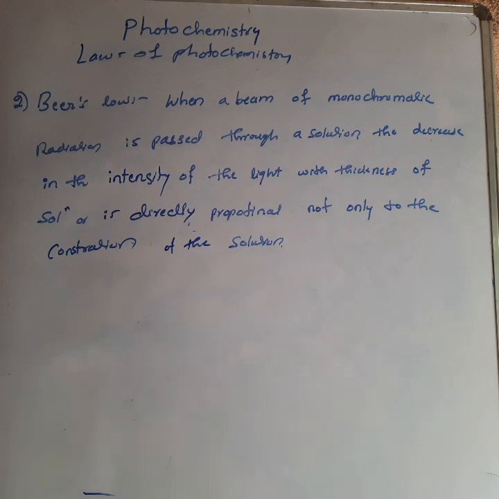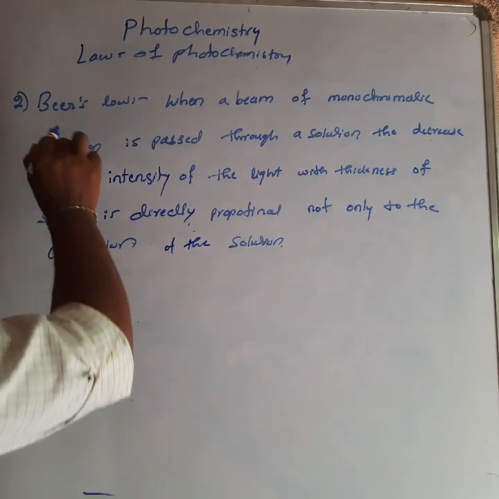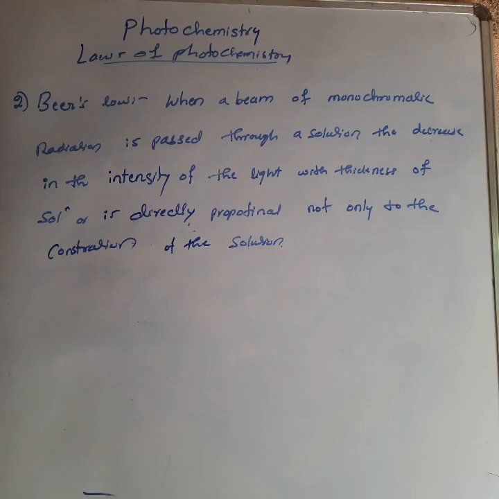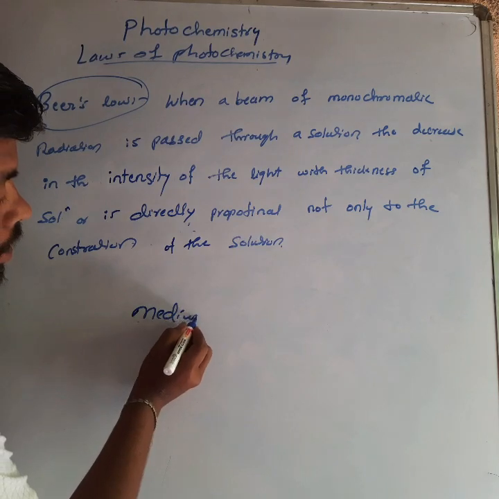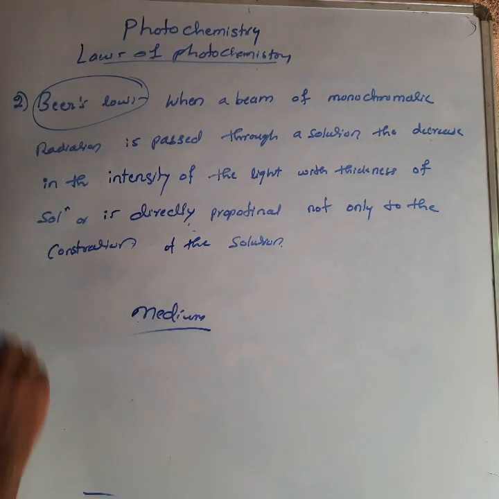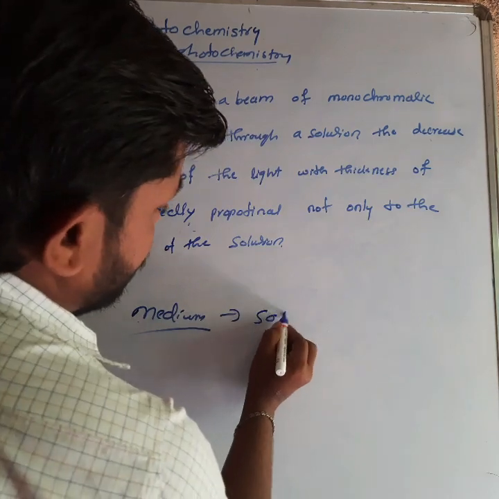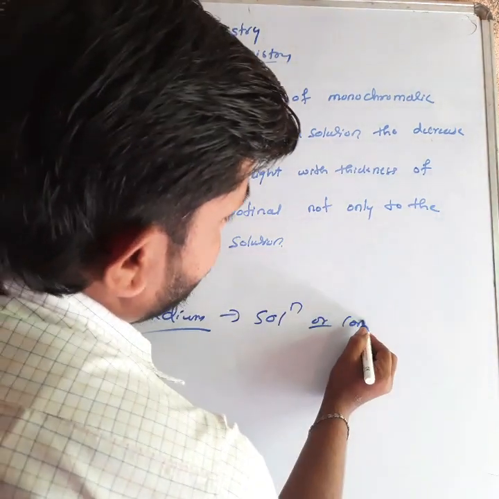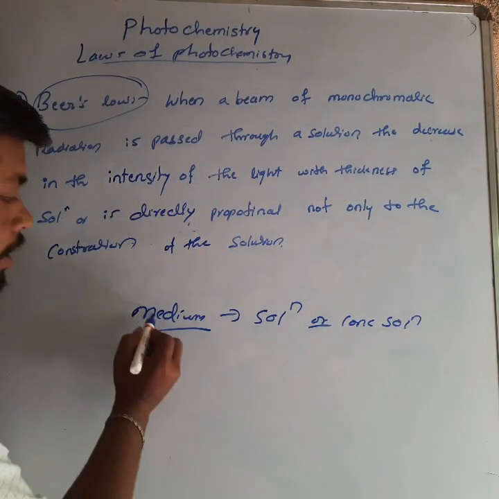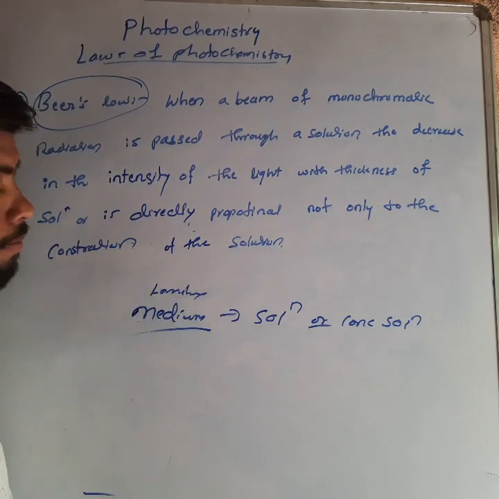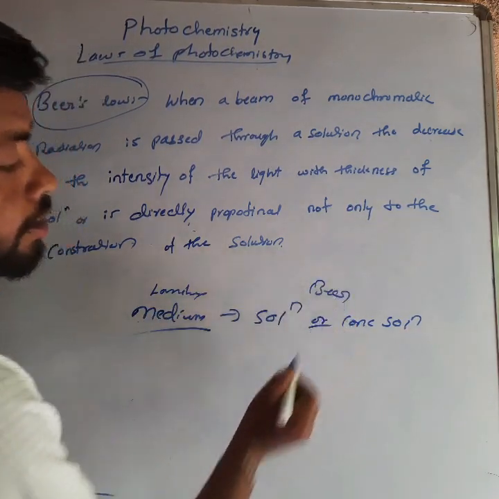So today we are discussing Beer's law. The first one is Lambert's law and the second one is Beer's law. These are the laws of photochemistry. Beer's law is also similar to Lambert's law, but the difference is that in Lambert's law you consider the medium, whereas in Beer's law you consider the solution, or the concentration of the solution.